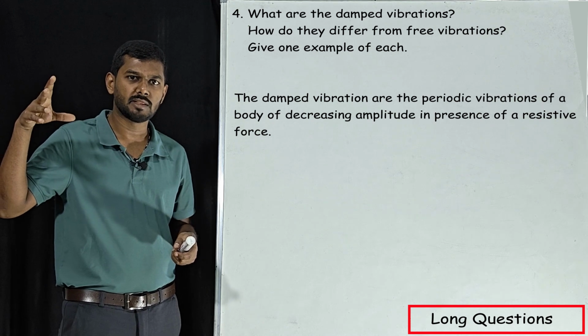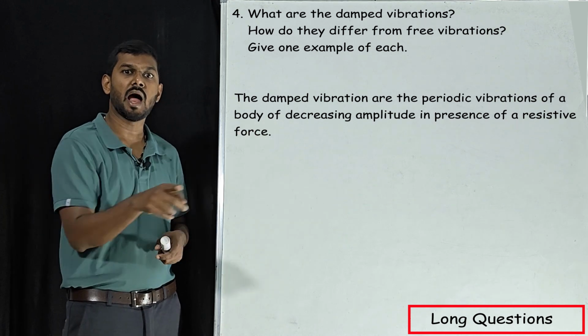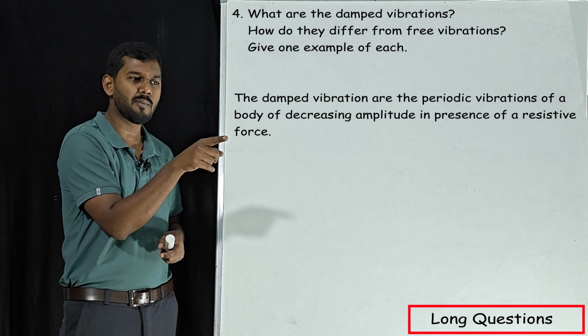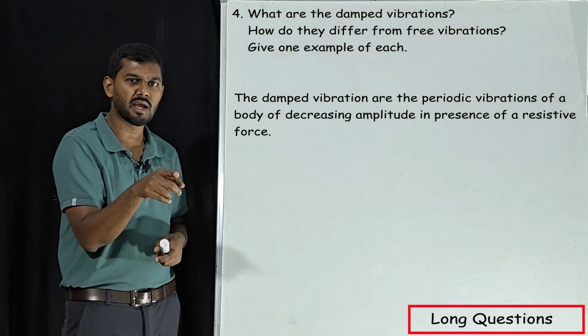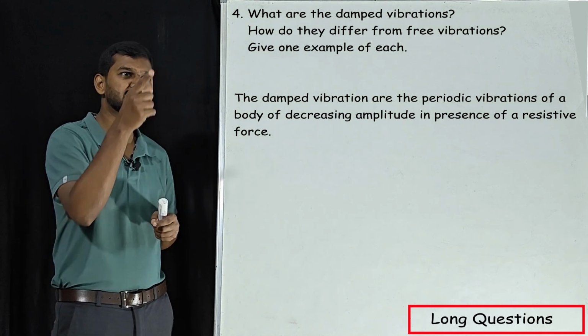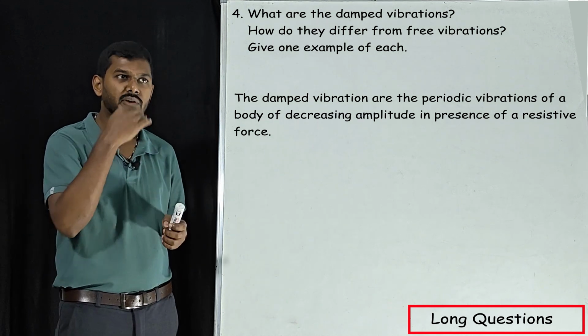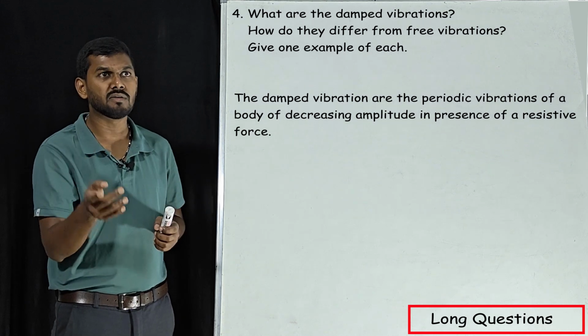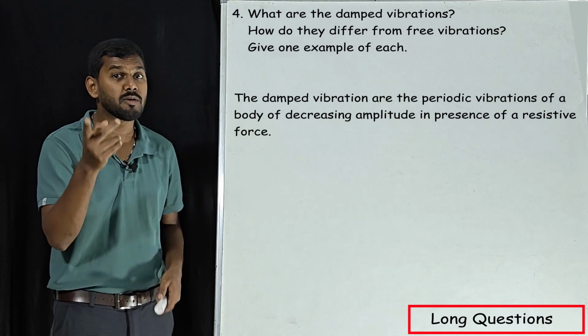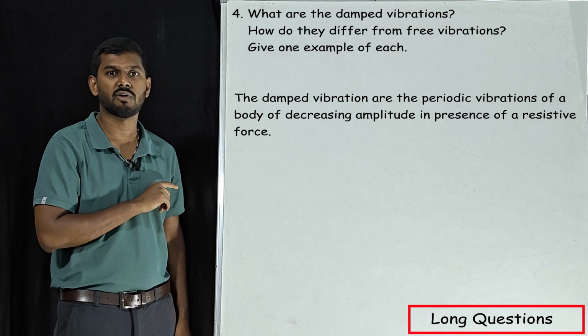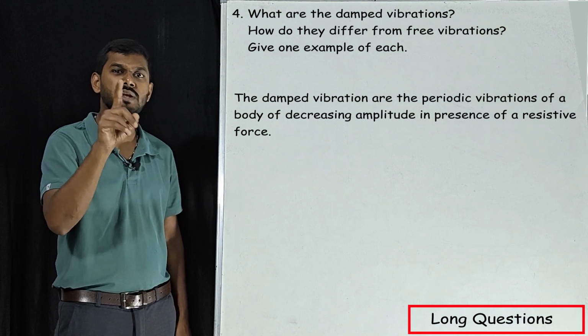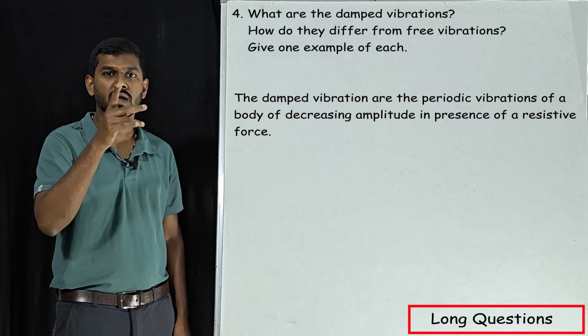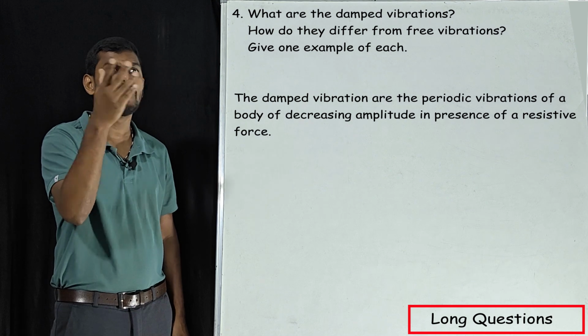Example: pendulum. If you leave a pendulum like this, it will start oscillating. Ultimately, its amplitude keeps on decreasing and it comes to rest, correct? This is nothing but damped vibration. Our next sub-question: how do they differ from free vibrations? Free vibrations are nothing but natural vibrations. Both are synonyms.